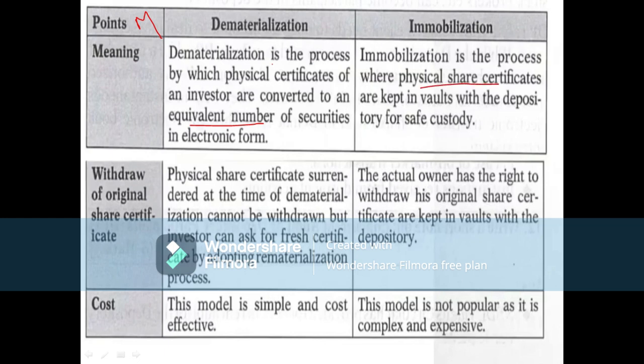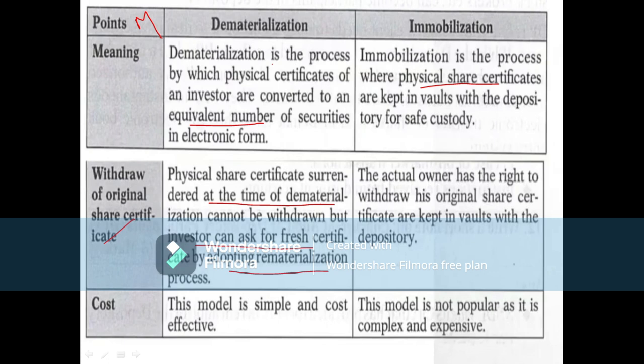Coming to withdrawal of the original share certificate, what is the process? The physical share certificate is surrendered at the time of dematerialization. At the time of the dematerialization process, the investor has to submit the physical share certificate. But the investor can ask for a fresh certificate by adopting rematerialization also. Rematerialization is when an electronic certificate is changed into physical form. Dematerialization is when physical form is changed into electronic form.